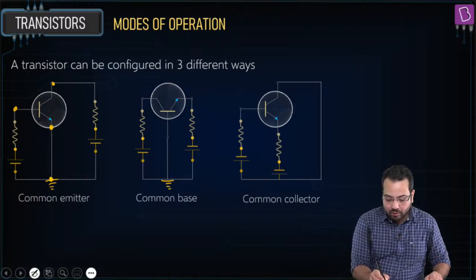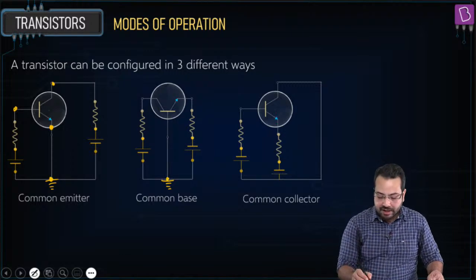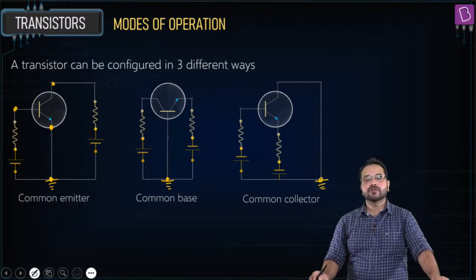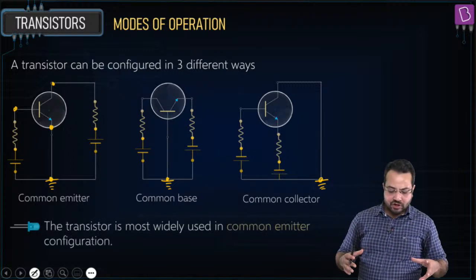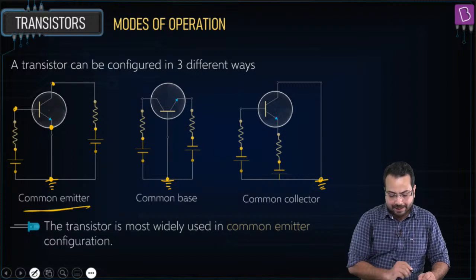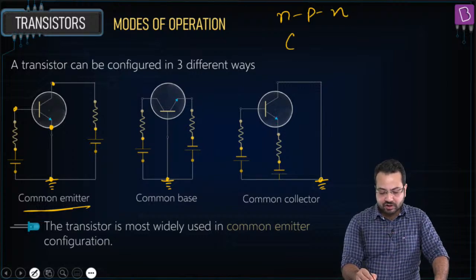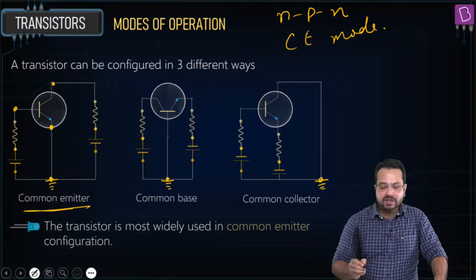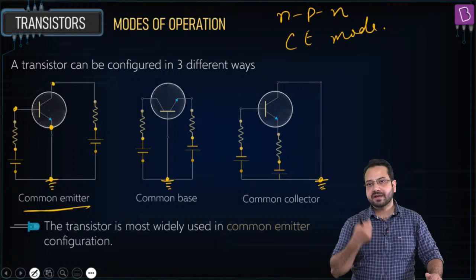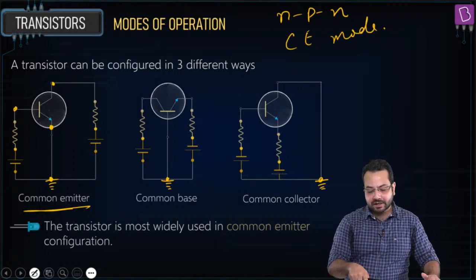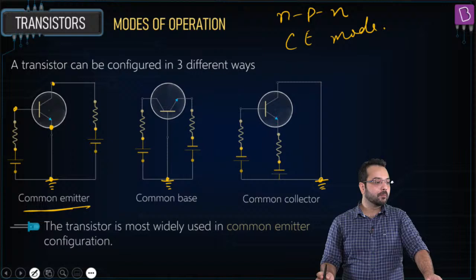Similarly, if we ground this, the base is common over here, so we call it the common base configuration, and here the collector is common, hence we call it the common collector configuration. Is that correct? But the most widely used configuration is the common emitter configuration. So all we have to study is the NPN transistor in common emitter mode, because we need to study it as a device, and transistors are used as an amplifier and a switch. So they have to be operated as NPN transistors in common emitter mode.